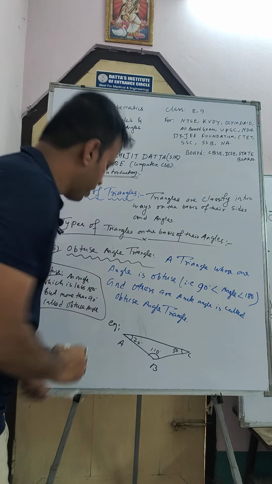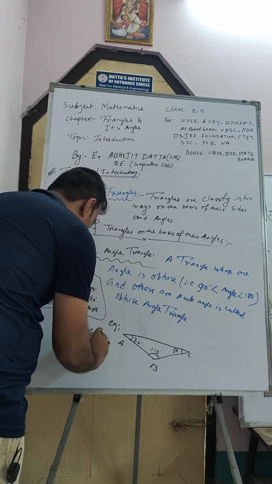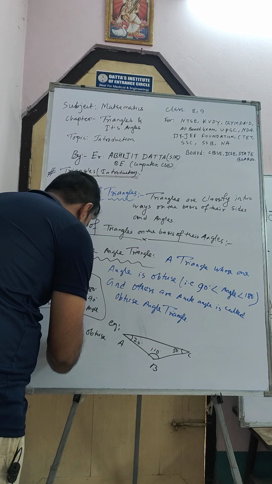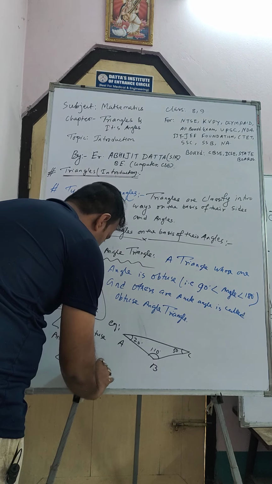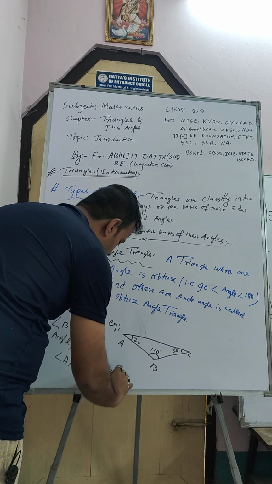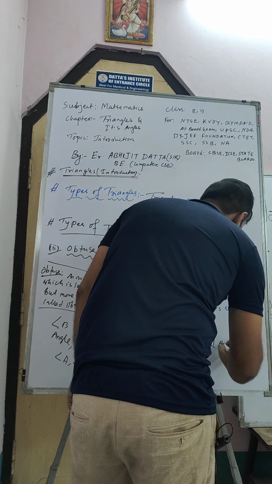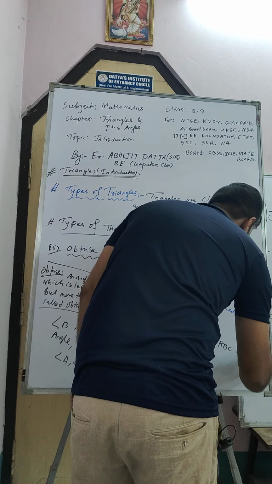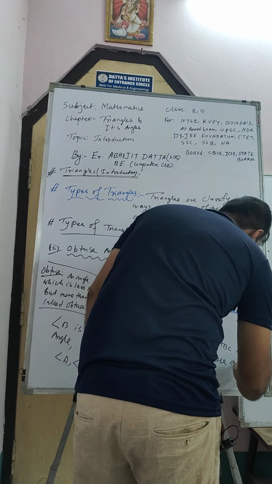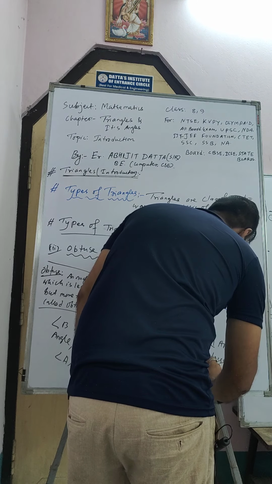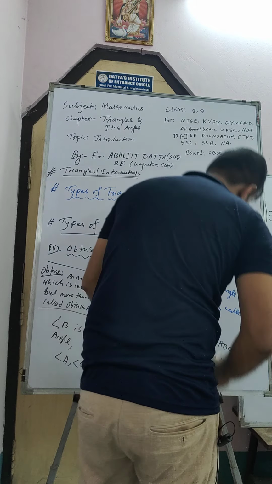Okay, so in this triangle, angle B is obtuse, and angle C and angle A are acute. So we can say therefore triangle ABC is an obtuse angle triangle.